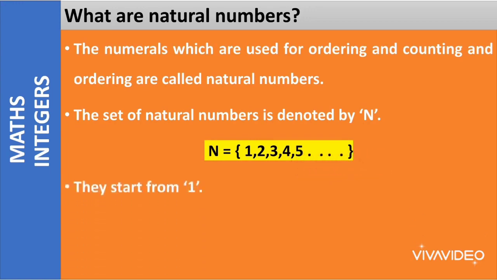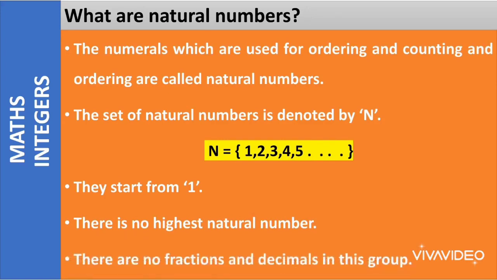They start from 1. Again, because we start counting things from 1, they are called counting numbers. These numbers come naturally to us, so they are also called natural numbers. There is no highest natural number.